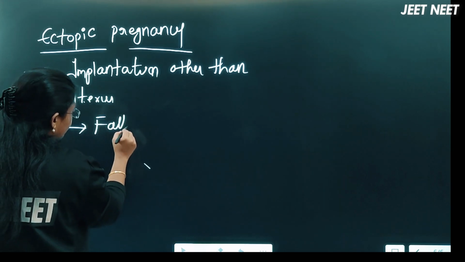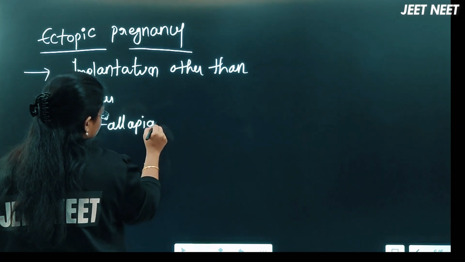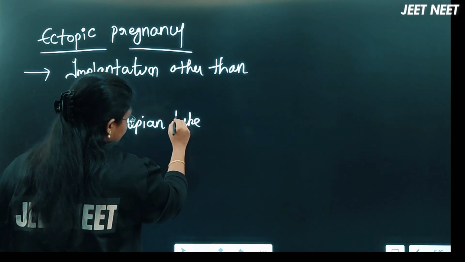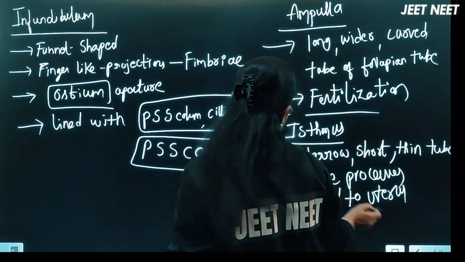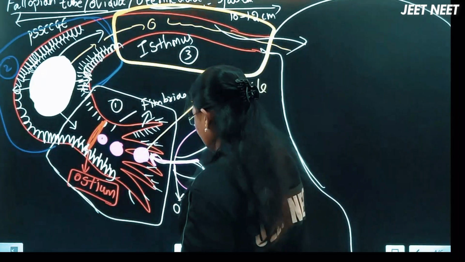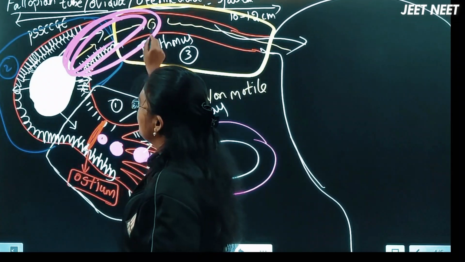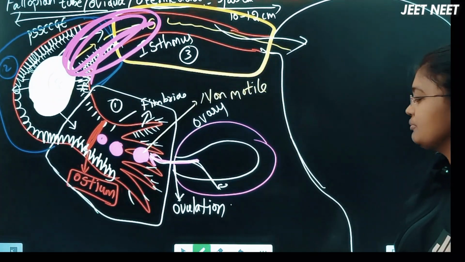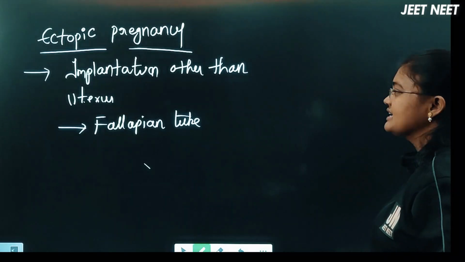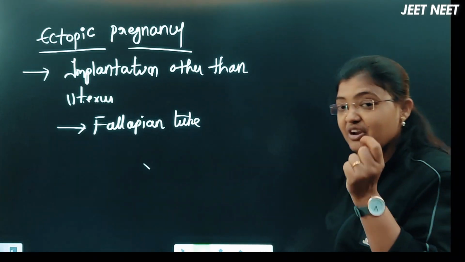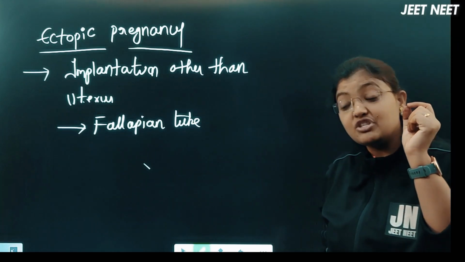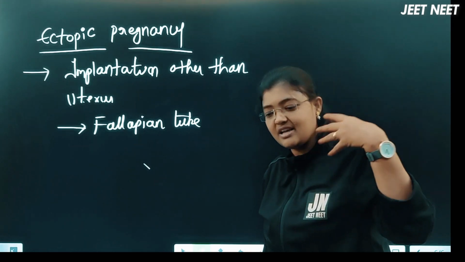Mostly it will happen in the fallopian tube. Alright, means the implantation, if it happens in the fallopian tube, right? If implantation happens in the fallopian tube here, can the baby be developed in this region? No, no, the baby cannot be developed. That type of pregnancy, we will call it as a what here? No, ectopic pregnancy.